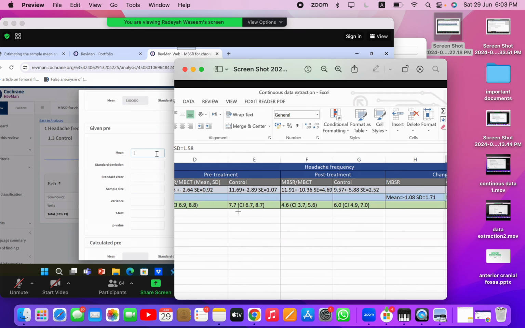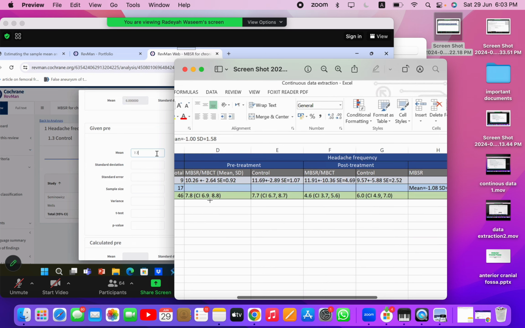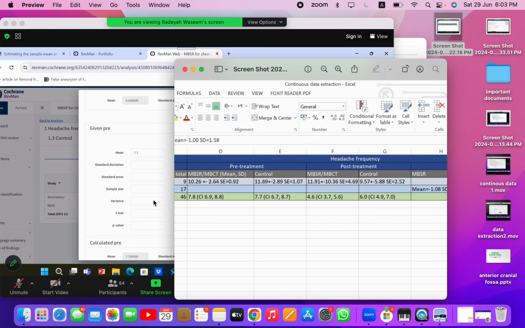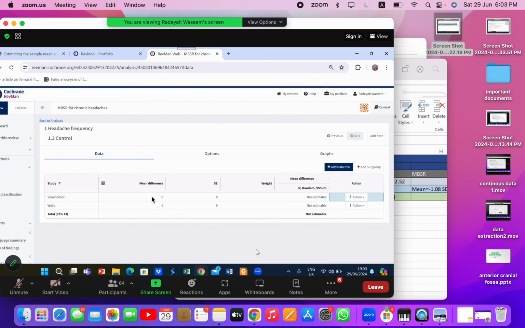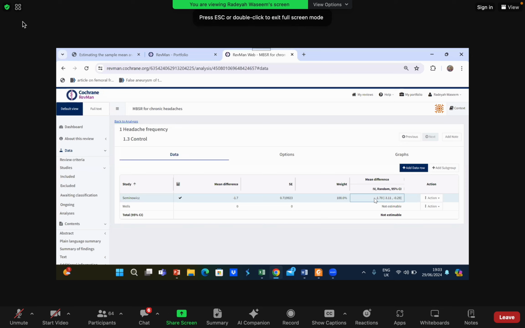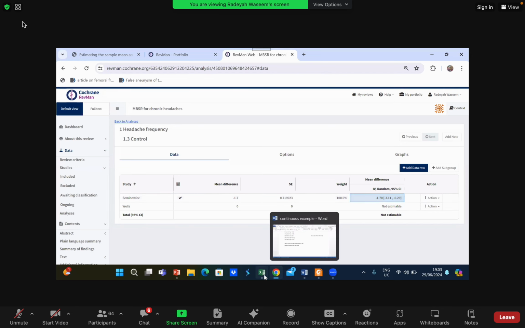Pre, it is 7.7. Confidence interval is 6.7 till 8.7. My sample size is again 46, and I will update my data table. I got my mean difference. I am going to copy it and paste it in my data.